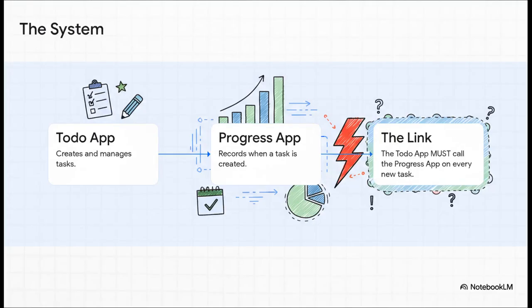Okay, so on one hand, we've got our to-do app. Its job is to create and manage tasks. On the other hand, we have a progress app that just logs when a new task gets made. And here's the catch, the whole reason we're doing this: the to-do app has to communicate with the progress app every single time. This simple dependency is what's going to put our entire deployment strategy to the test.